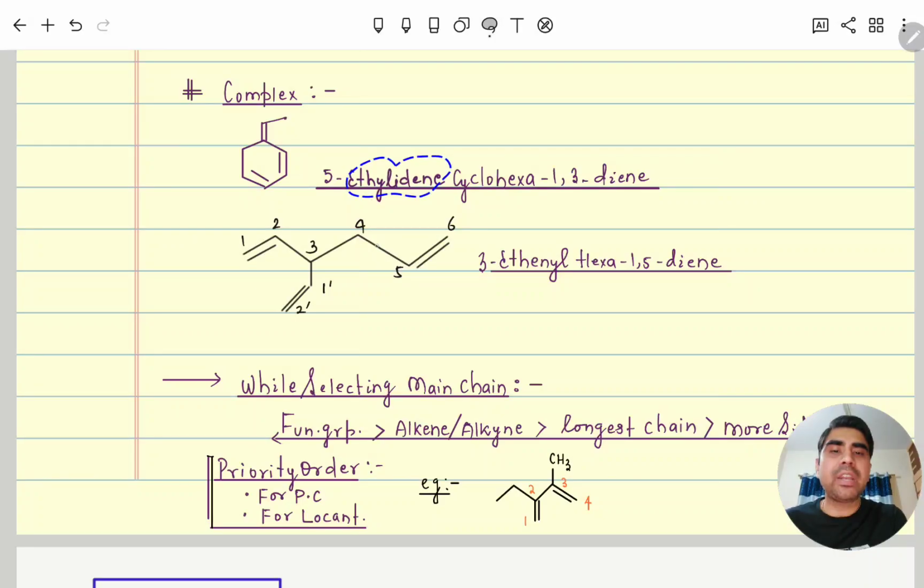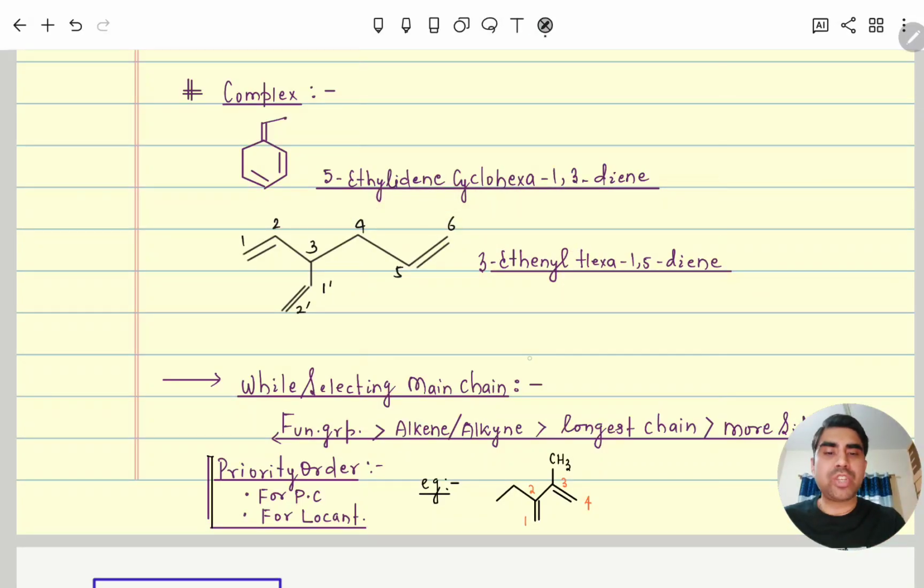So ethylidene cyclohexa-1,3-diene. Similarly here, this is the main chain, the longest carbon chain that also includes the maximum number of double bonds. So this will be our branch chain, but this double bond is not connected directly to the main chain. So here we will not consider "idene". So it will be 3-eth, and then "in". In that, the E is cancelled due to Y because it is overall an alkyl group. So 3-ethenyl hexa-1,5-diene.